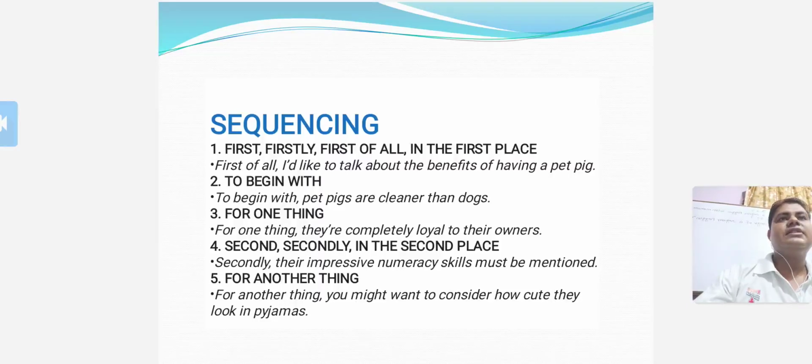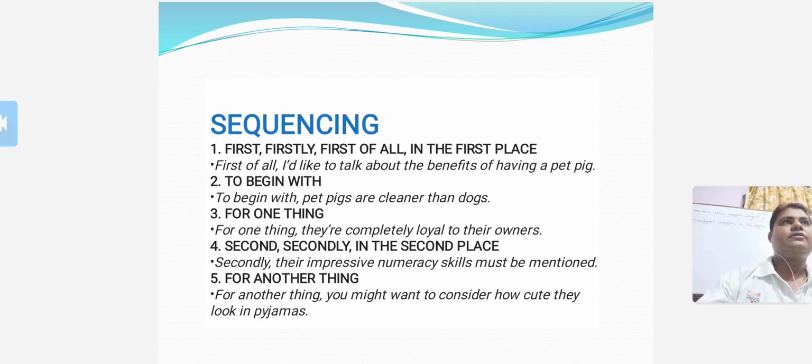Also, besides, in addition, furthermore, moreover, finally, lastly, last of all. Example, first of all, I'd like to talk about the benefits of having a pet pig. To begin with, pet pigs are cleaner than dogs.